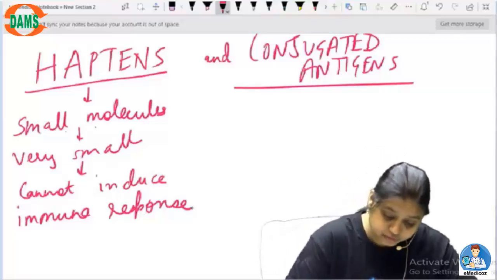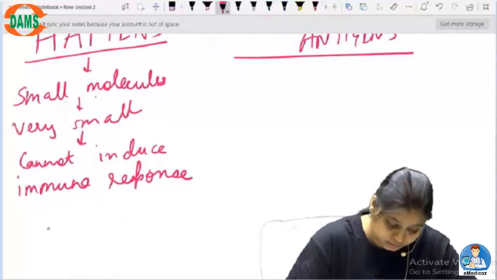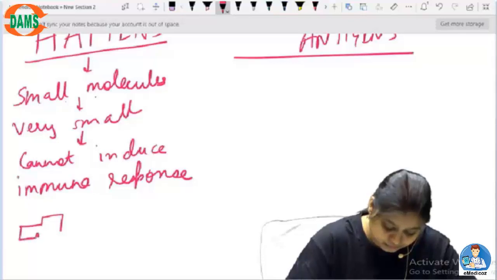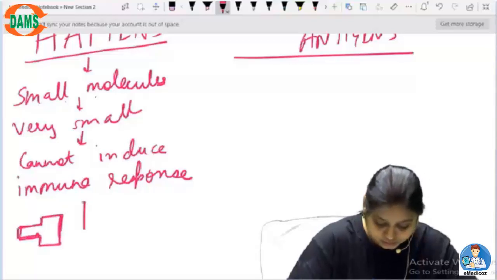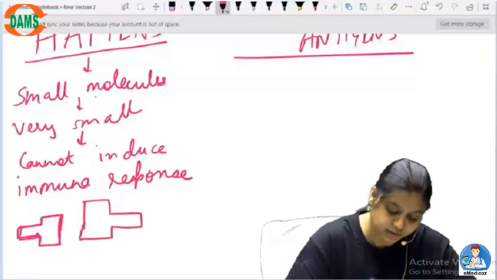Okay, now if these are, say, this is a molecule, these are haptens.